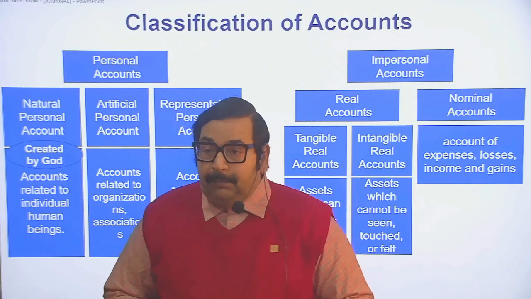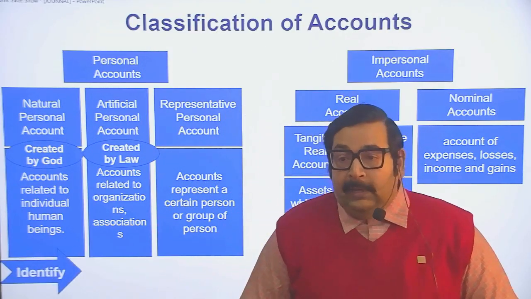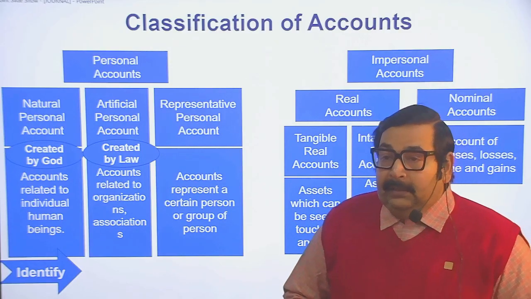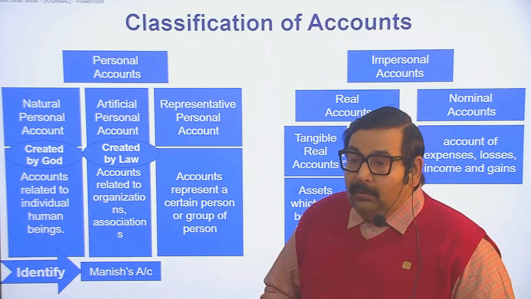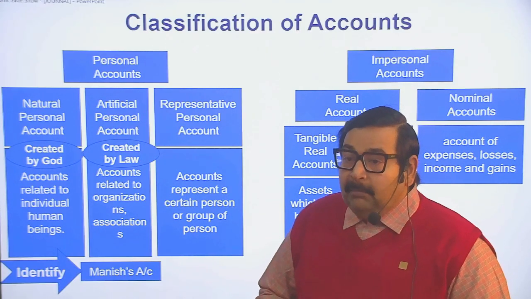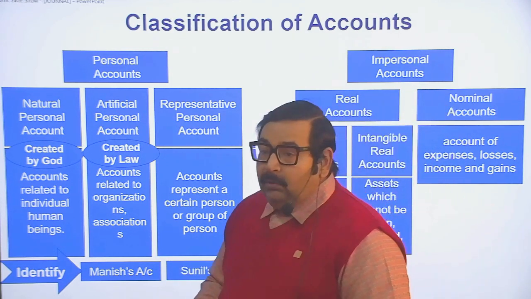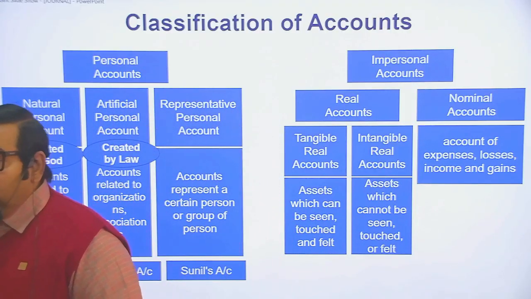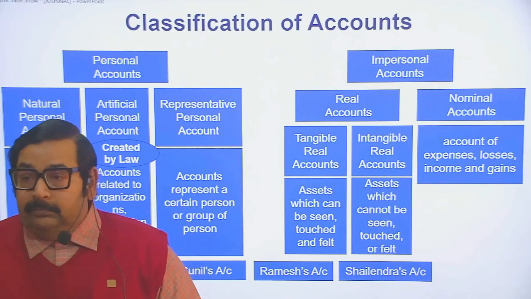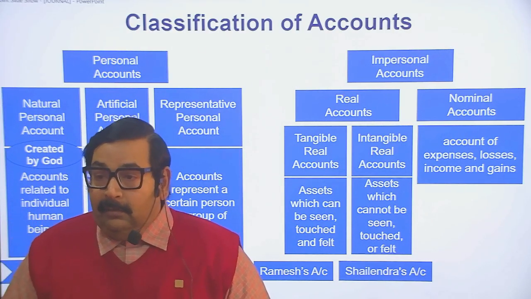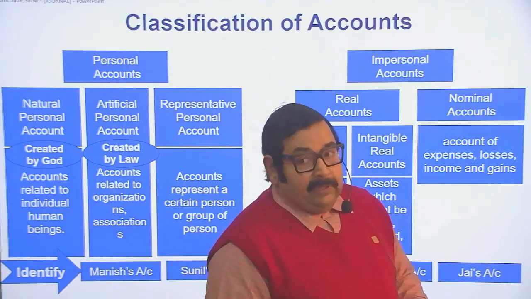Created by God, natural personal account. Created by law, artificial personal account. And identify these. First, Manish account. Manish is a person, so it is a personal account. Sunil's account is a personal account. Ramesh account is a personal account. Shailendra account is a personal account. And Jay's account is a personal account.